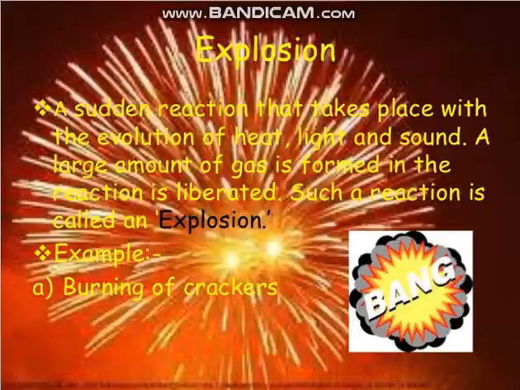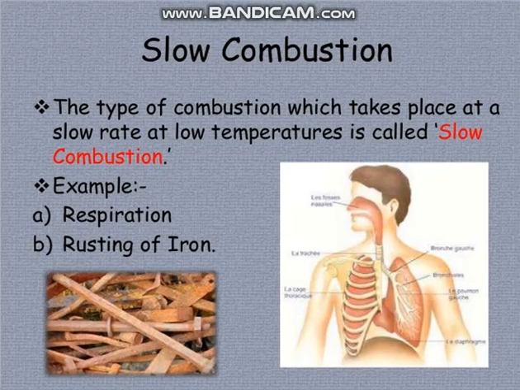The next type of combustion is slow combustion. It is a very slow process, and that is why it is very difficult to observe the temperature change in this process. For example, rusting of iron. In rusting of iron, the process is very slow. It takes about 7 to 10 days, depending upon the moisture content in the atmosphere. For that process, heat is also evolved, but because it is very slow, it is very difficult to observe the heat.